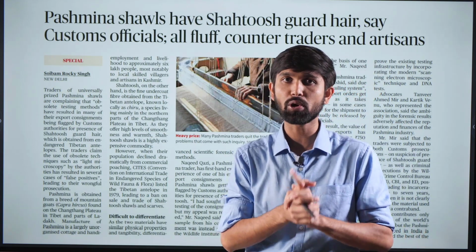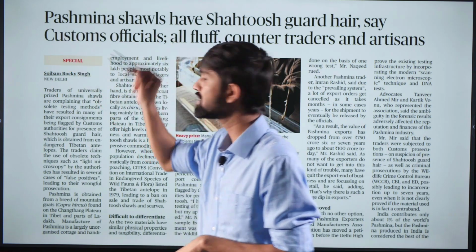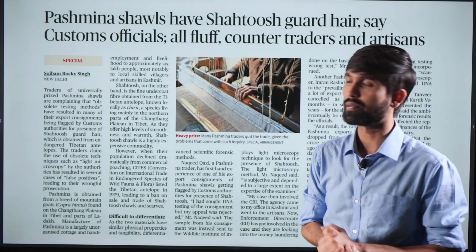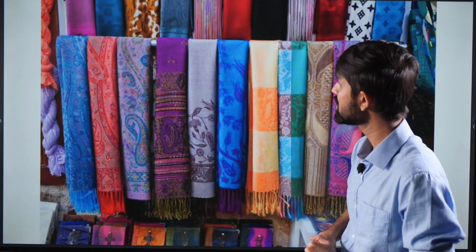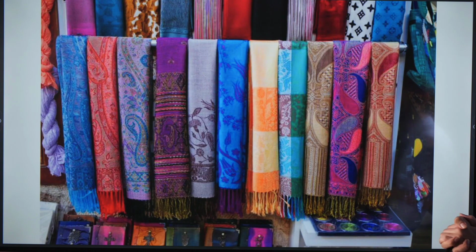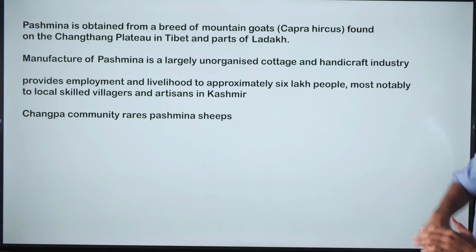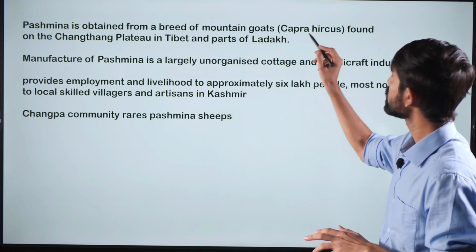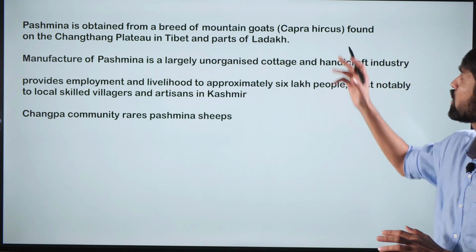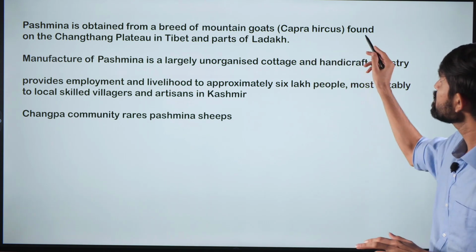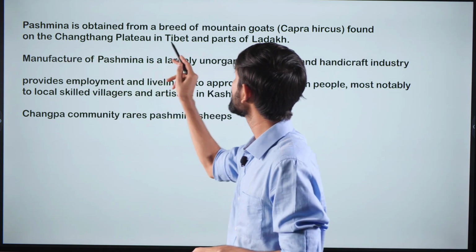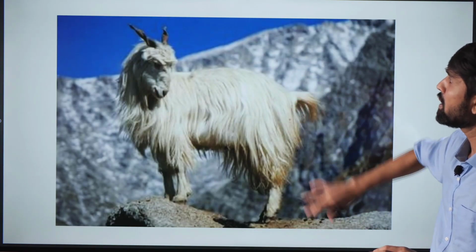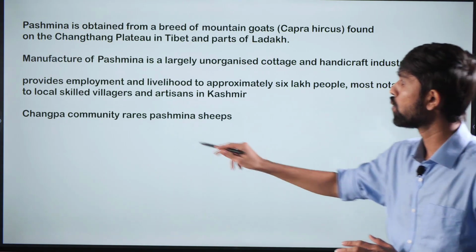So from the examination point of view, we'll understand what is this pashmina shawl, what is the speciality about them, and what is the shahtush fiber. When we talk about pashmina shawls, these are the finest quality shawls that exist, that come from the region of Ladakh and Jammu and Kashmir, and they are obtained from a breed of mountain goats, which is also known as the Himalayan pashmina goat, found in the Changthang plateau in Tibet and parts of Ladakh. This is the pashmina goat, and the Changpa community is the one who rears these goats.